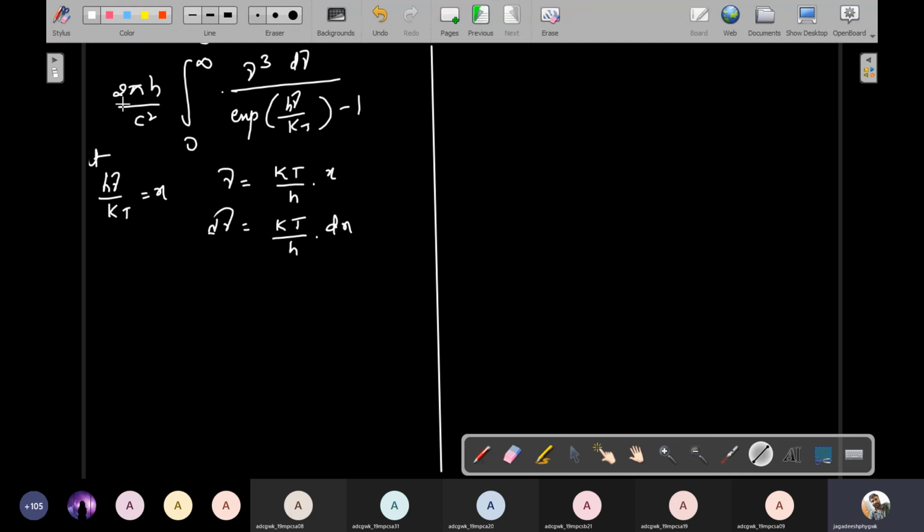Simply see, I get 2 pi h by c square into integral 0 to infinity nu cube d nu by exponential h nu by kt minus 1. So put here h nu by kt equal to x. So nu is equal to kt by h into x, and d nu is equal to kt by h into dx. Simply substitute these into this equation.